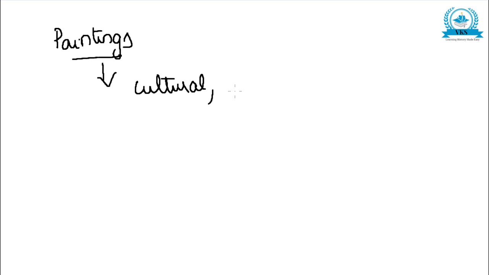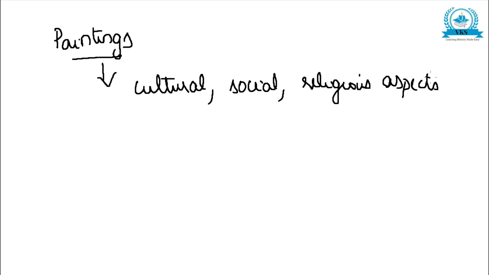Next is paintings. Paintings give us a picture of the cultural, social and religious aspects. All these aspects we understand from the paintings available. Paintings of Ajanta depict the pictures of the royal class, dance, dress, etc. and they help us know about historical events.